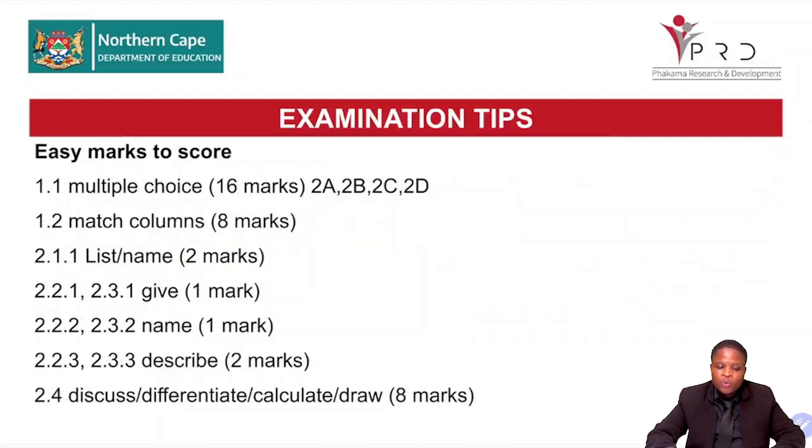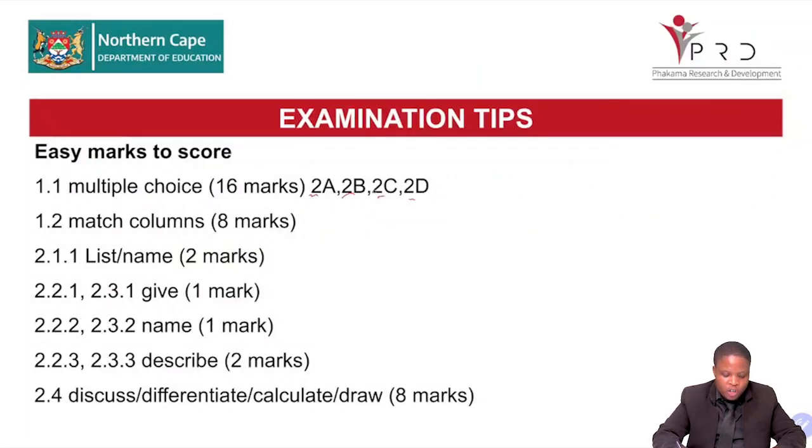Also, when you are using your previous question papers to revise, I'm talking about your May-June paper or November paper from your national senior certificate. I'm not talking about the ones that you may find from the district or the province. We're talking about the national one, where usually they put 2A, 2B, 2C, 2D. So you can't find this on all the question papers.